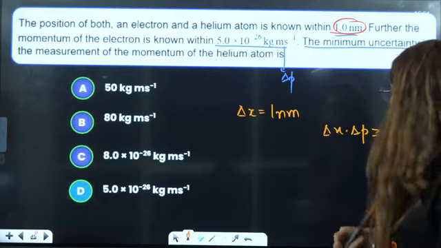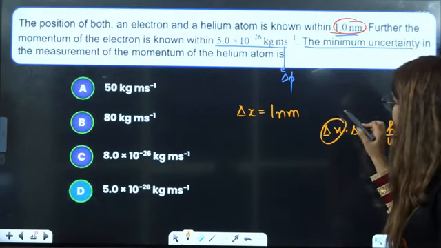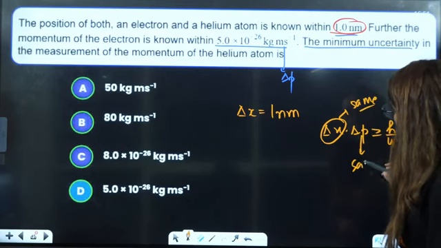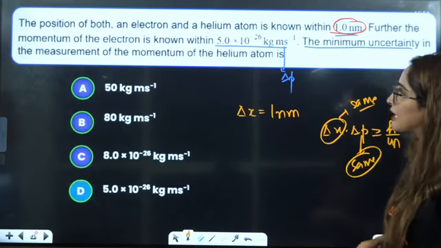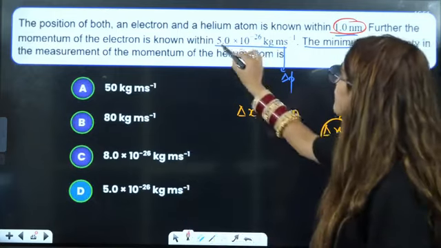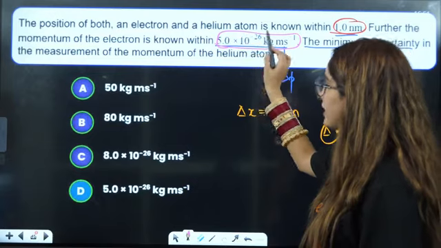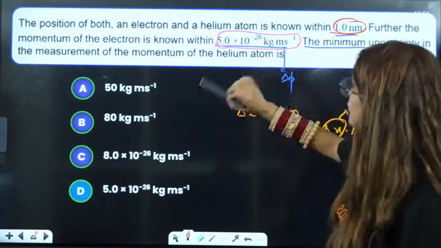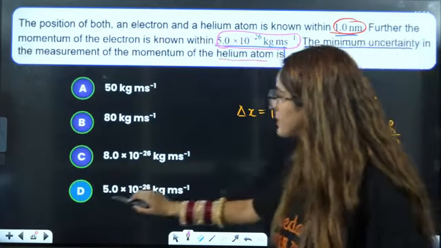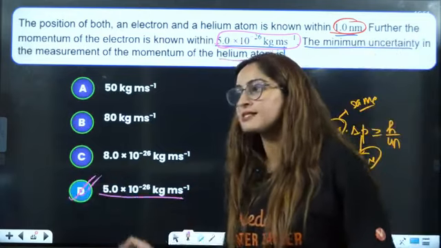So we can definitely say that if this is same, then this also should be same. So momentum measurement for electron is given to be 5.5 into 10 raised to the minus 26. For helium also it will be same, that is D is the correct answer.